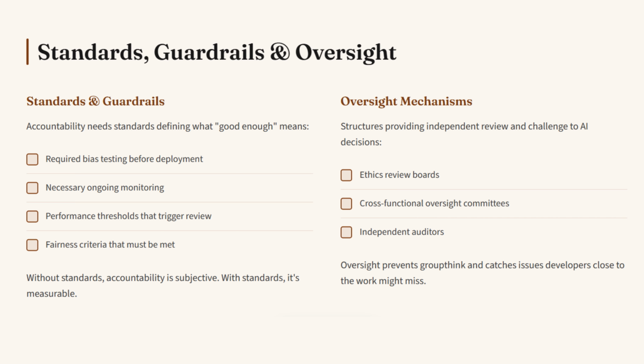Structures that provide independent review and challenge to AI decisions are your oversight mechanisms. This might be an ethics review board, cross-functional oversight committees, or independent auditors. The specific mechanism matters less than having some check beyond the team building and deploying the system. Oversight prevents groupthink and catches issues that developers close to the work might miss.